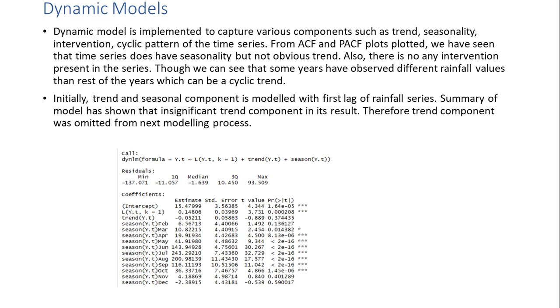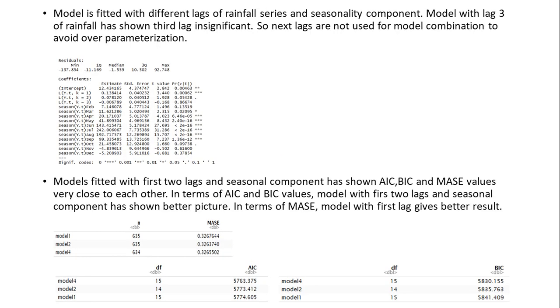Initially, the model was fitted with the first lag of the rainfall series with seasonal and trend components, but the results obtained from the model showed the trend component as insignificant. So for the next part of the analysis, the trend component was not taken for modeling purposes. Various lag lengths of the rainfall series with seasonality are implemented to check which model is able to capture most of the time series.